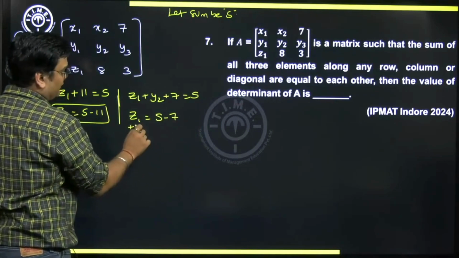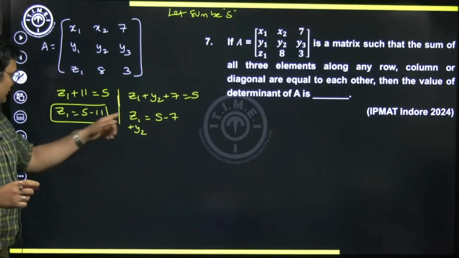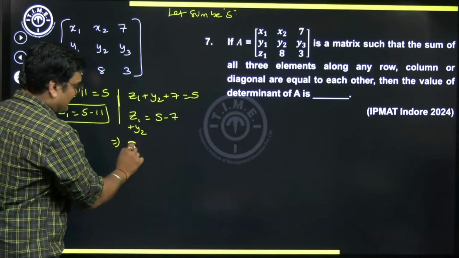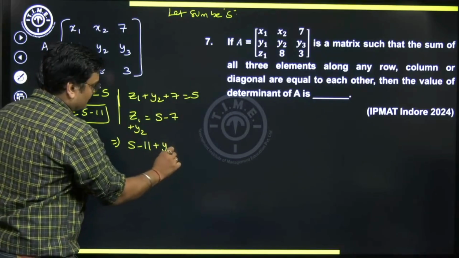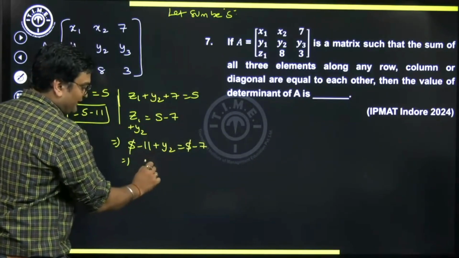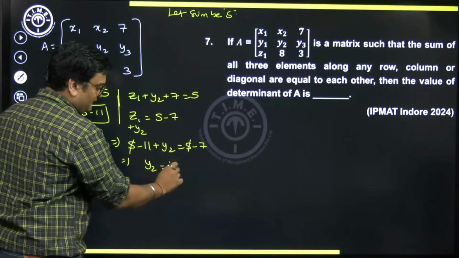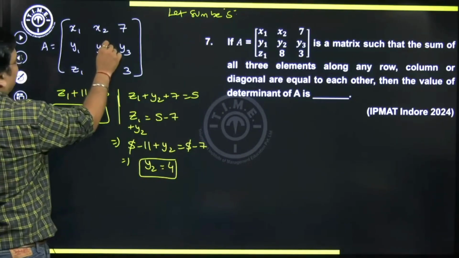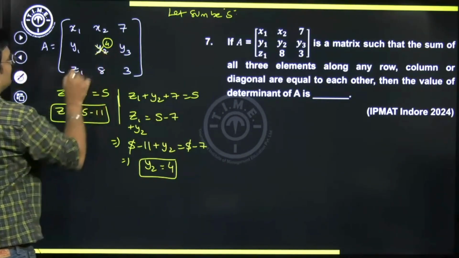Now you substitute what you know about z1. Z1 was what? S minus 11. So can I say s minus 11 plus y2 will be s minus 7. S can be cancelled out and you will know the value of y2 directly. Y2 will be 11 minus 7, 4. So I can replace this value by 4. So y2 is gone. Now we'll have 4.